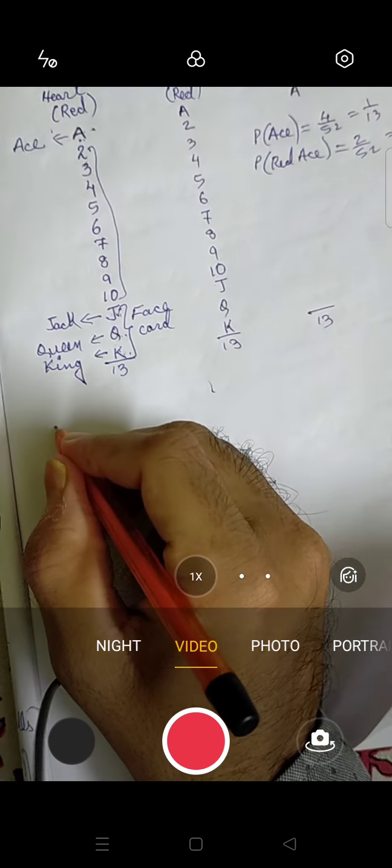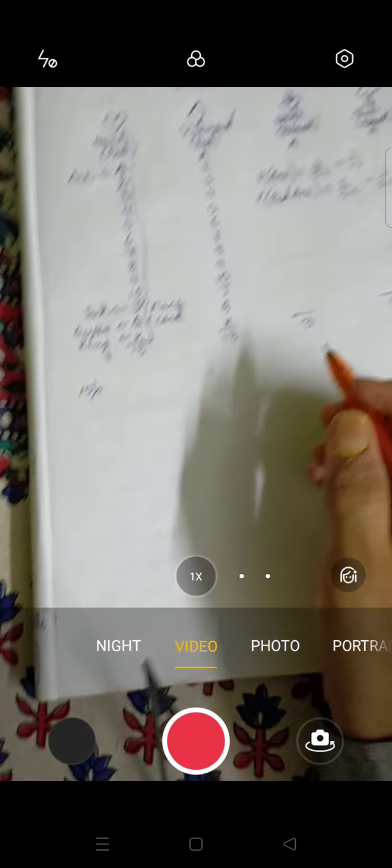Okay, so now let's move to our next question, question number 15. Now here it has been given 5 cards. This time 5 cards has been given. The 10, Jack, Queen, King and Ace of diamond. All are from diamond. So we will be writing this way, right? Outcomes. This way it will become easy to understand. This is number 15.